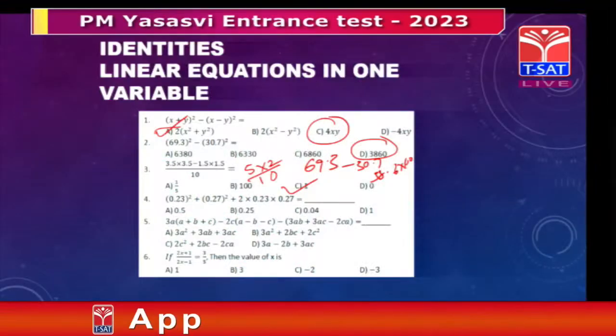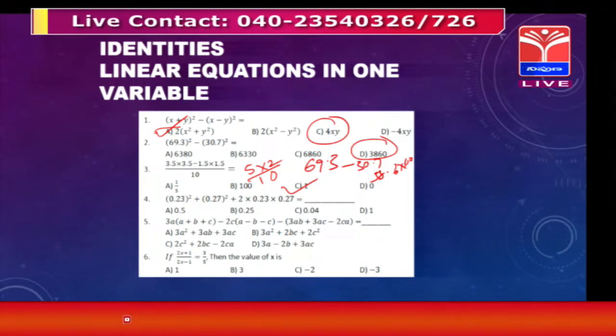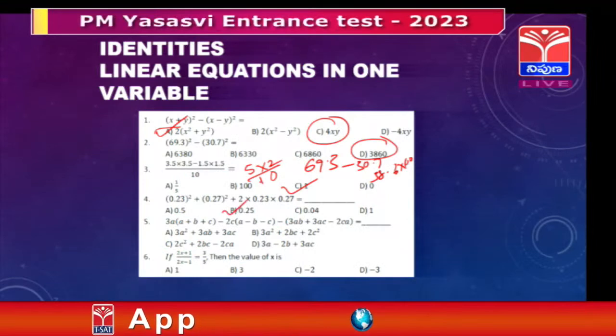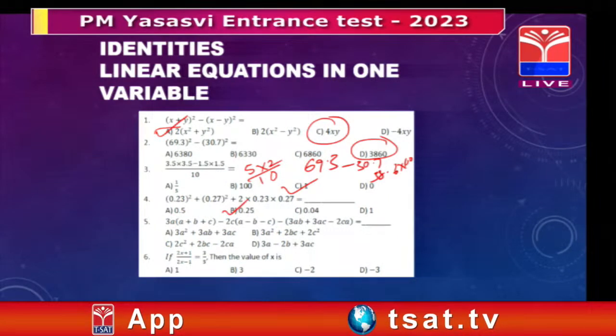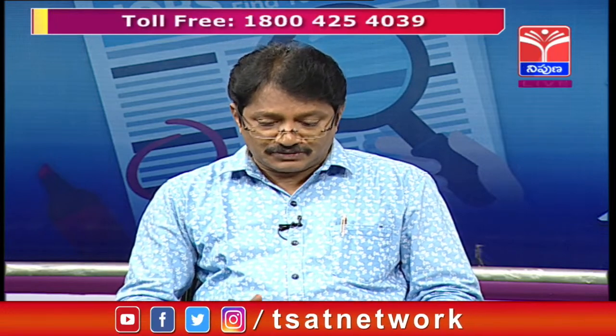So how many terms are here? 3 terms. So obviously it is a plus b whole square because all are positive. What is a? 0.23. What is b? 0.27. 0.23 plus 0.27 is how much? It is 0.5, so it is 0.5 square. 0.5 square is simply 0.25. That's the answer, option B. Mental calculation is enough. No need to use a pen or pencil, you can answer easily. Clear? Okay, now see one more.